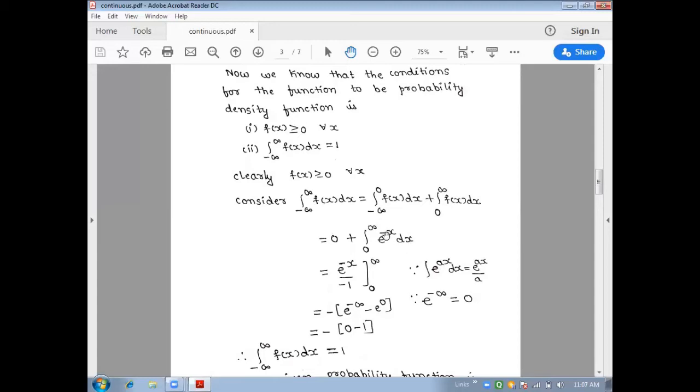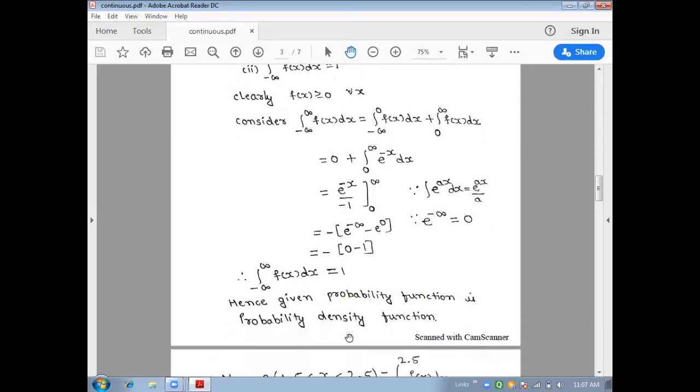Now here the integration of e to the power minus x dx is e to the power of minus x by minus a, as a is minus 1 in this case, between the limits 0 to infinity. We have taken the negative sign outside. Now we'll apply the limits, upper limit minus the lower limit, that is e to the power of minus infinity minus e to the power 0. As you know, e to the power of minus infinity is 0. So the first term is 0 minus e to the power of 0, whose value is 1. So minus into minus is plus. So what we have got here is the integral from minus infinity to plus infinity of f of x dx equal to 1.